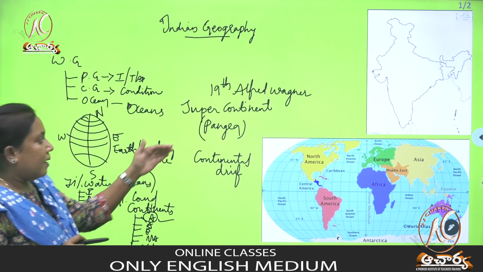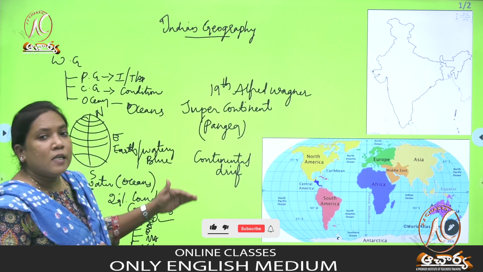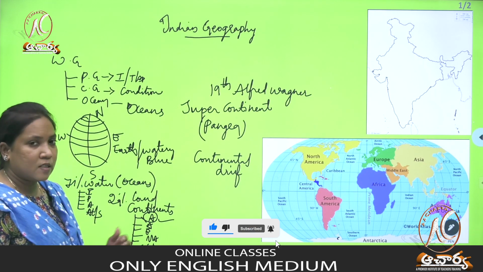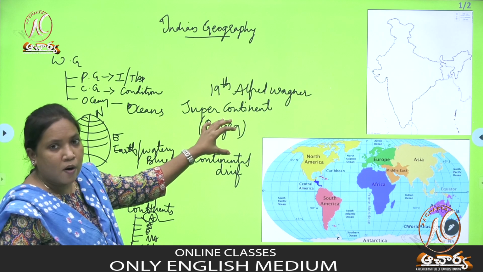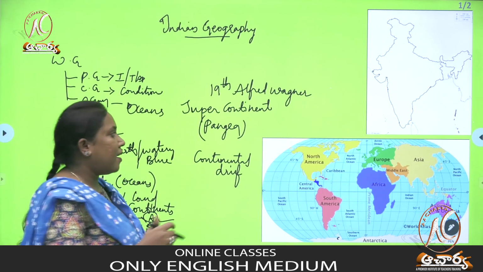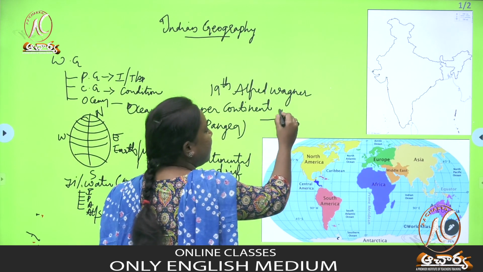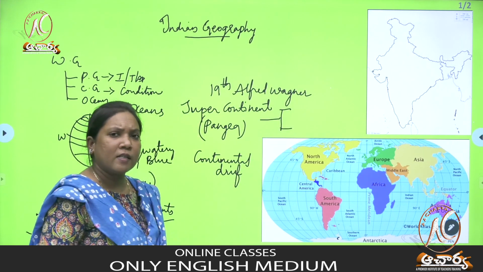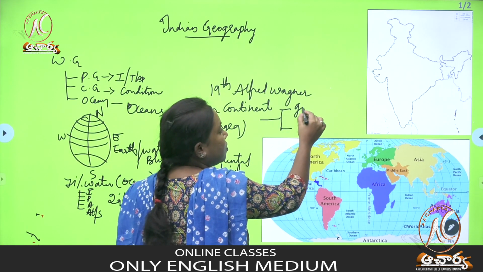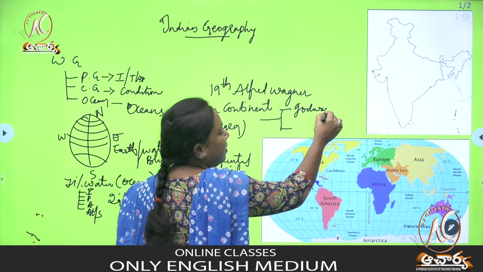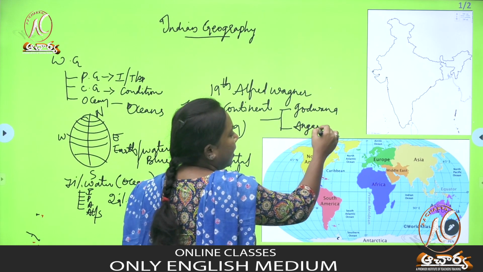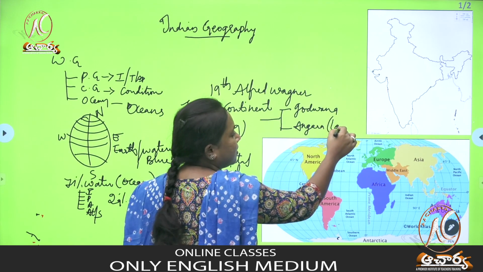7 continents. And before Pangaea formed into 7 continents, there were 2 main lands. First of all, Pangaea is a supercontinent. When it was dividing into 7 continents, it first divided into 2 lands. We can call it a continent, and even a land also. What are those lands called? One is Gondwana land, and one more is called Angara land. Angara land has one more name, that is Laurasia.